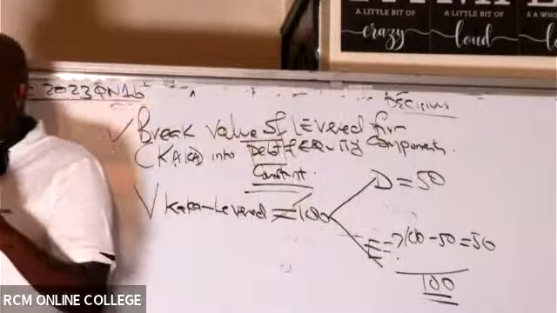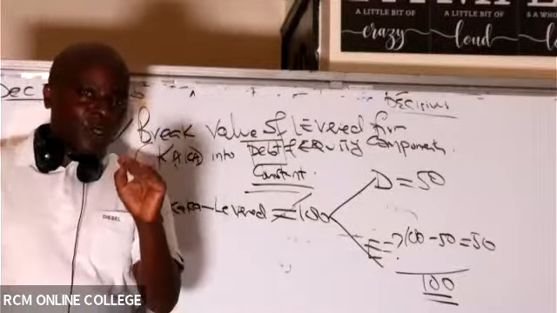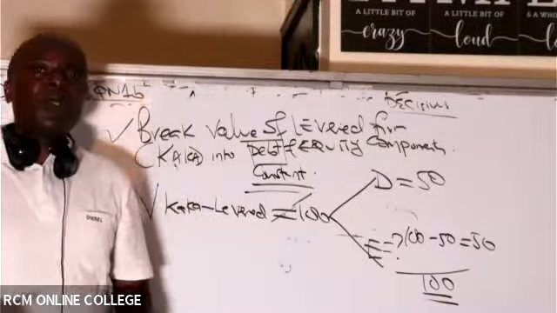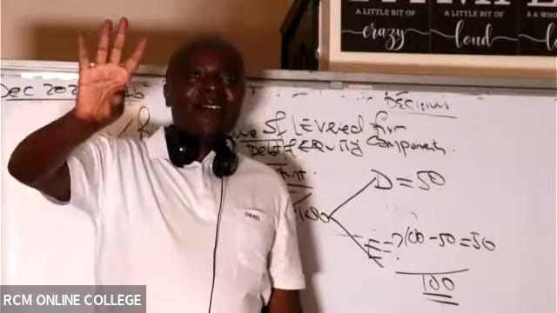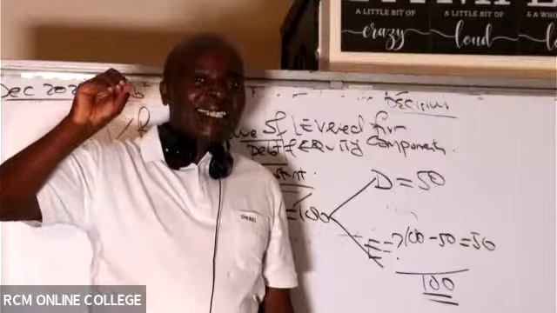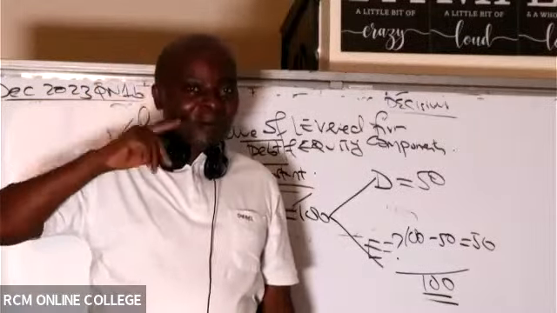Into debt and equity, and not forgetting that debt doesn't fluctuate. Equity can fluctuate. You can see, like in this question, the initial equity was 70. Are you able to see the initial equity of the levered firm? The initial equity up there was 70. Are you able to see that?